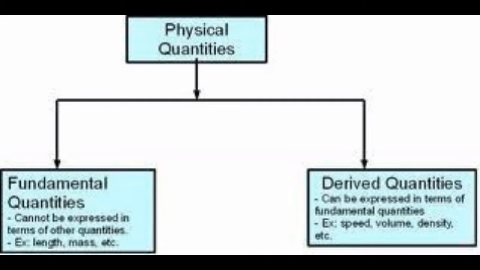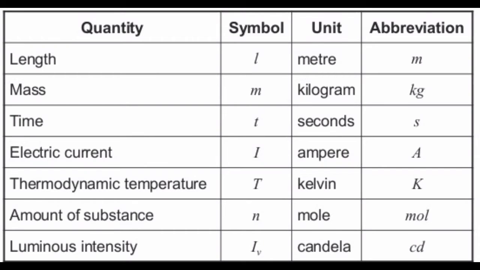To understand measurement, it starts with physical quantities. The definition of physical quantities says that any quantity that can be measured is called a physical quantity. These quantities can be of two types: fundamental quantities and derived physical quantities. All physical quantities that do not depend upon other quantities are called fundamental physical quantities.